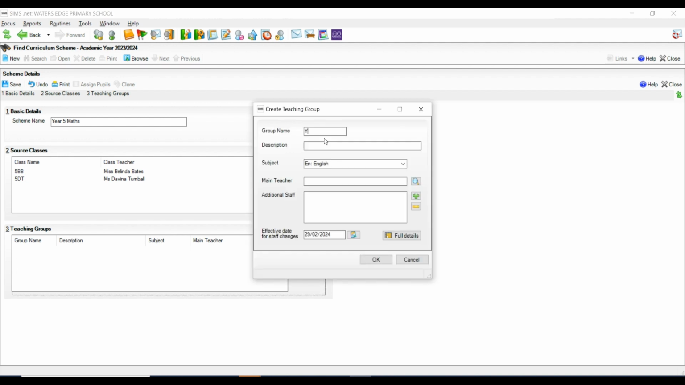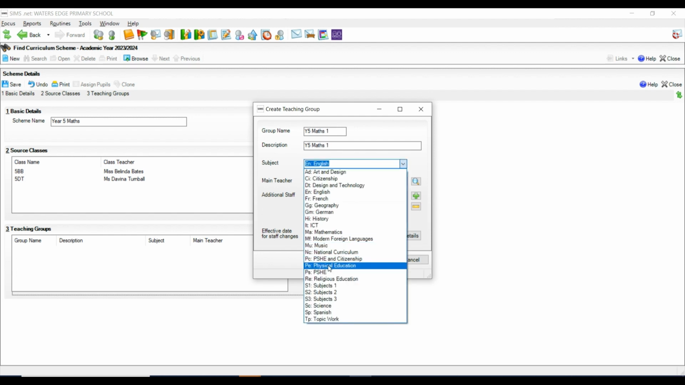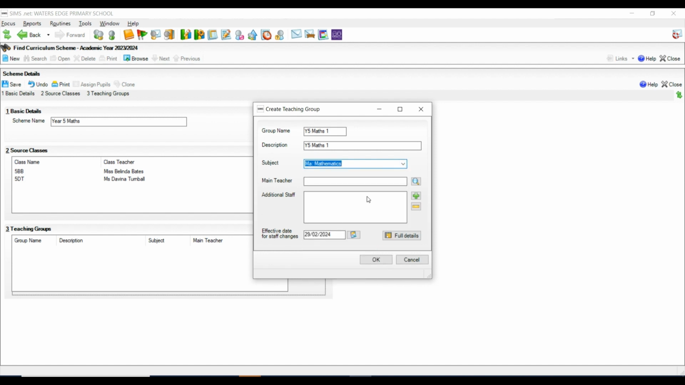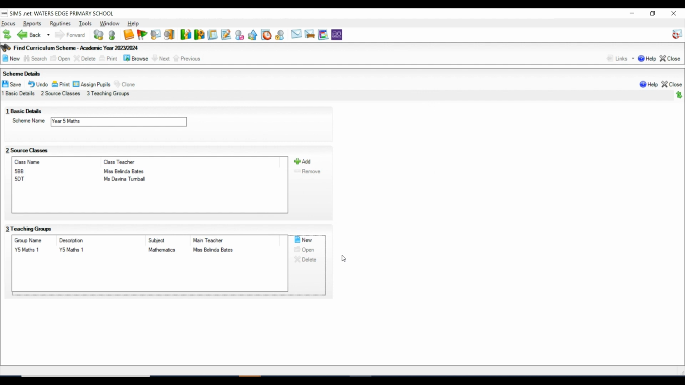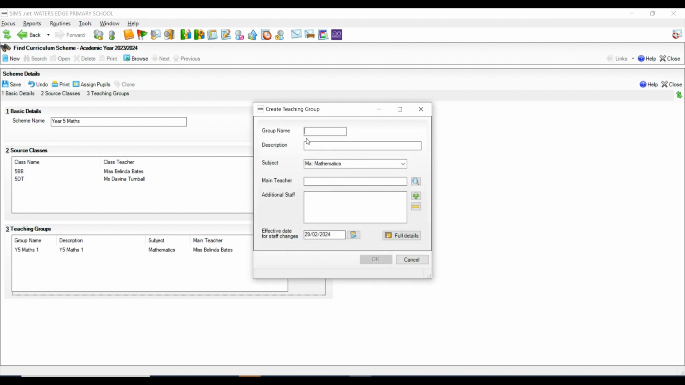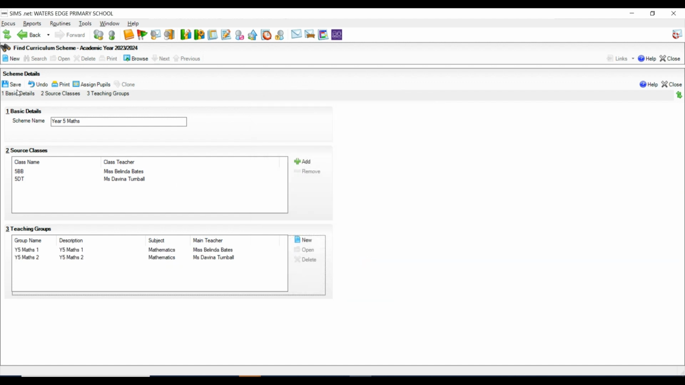We'll click on New to create the first group we're going to create, and this will be called Y5 Maths 1. Optionally, we can provide a subject, but importantly, we need to pick the main teacher who's going to be teaching this class. Once this is complete, click on OK and repeat for the other class, in this example, Y5 Maths 2. We now have two classes for maths sets in Year 5. We now need to populate them with pupils.